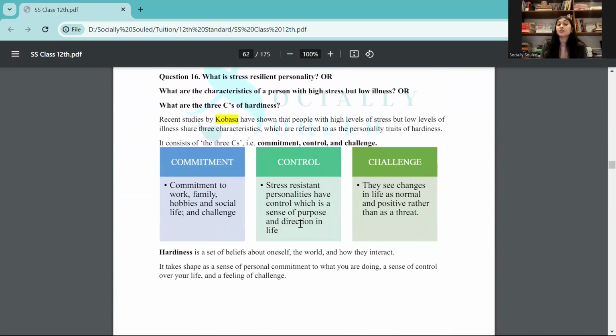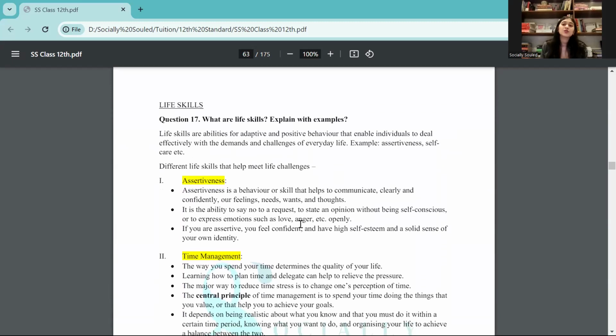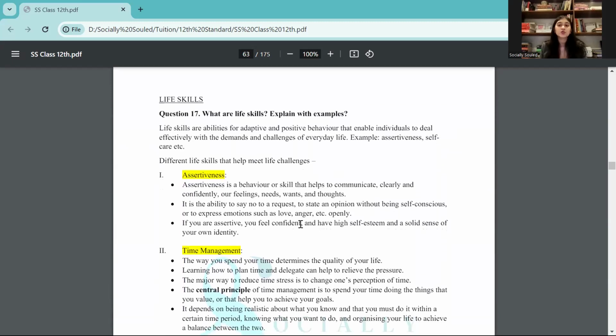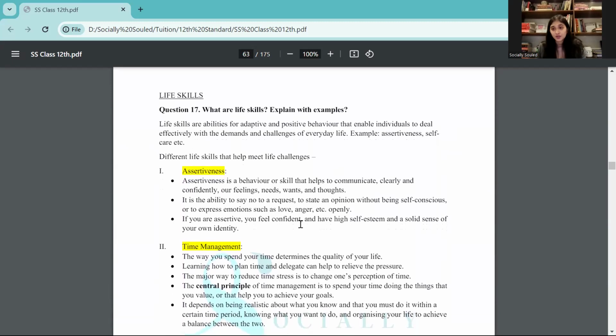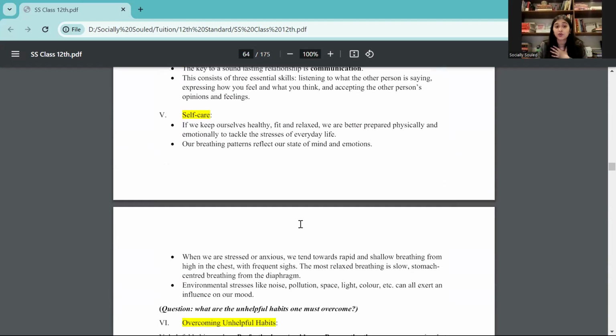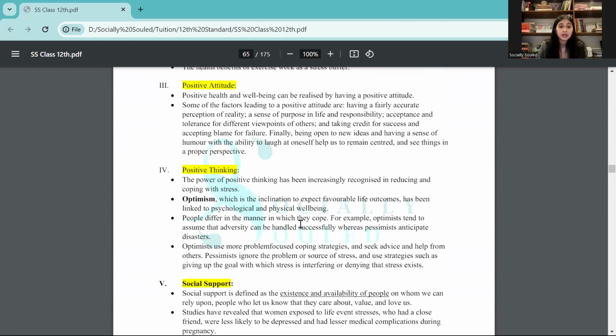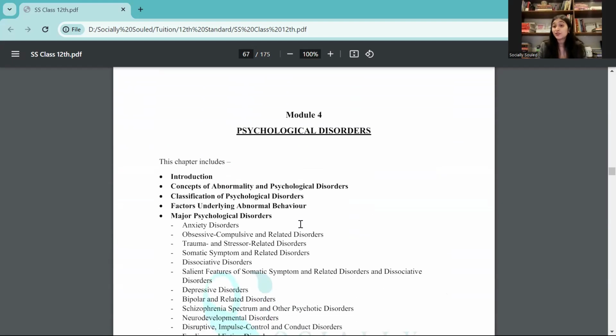You need to know what the three C's of hardiness are, which was proposed by Kobasa, that is commitment, control, and challenge. Because this means that some people go through a stressful situation, yet it does not affect them as much. So it basically means that they have a personality which consists of the three C's, the personality of hardiness. All right, then which skills a person should have in order to cope with different stressful situations is also covered here. And yes, with that, chapter 3 is over.